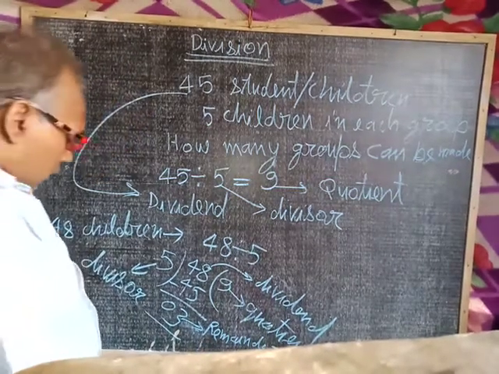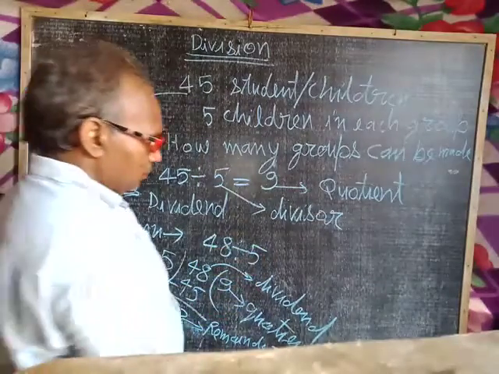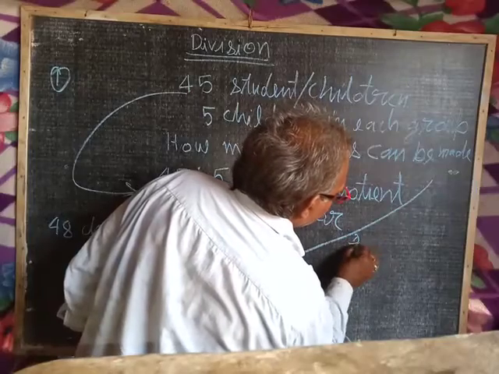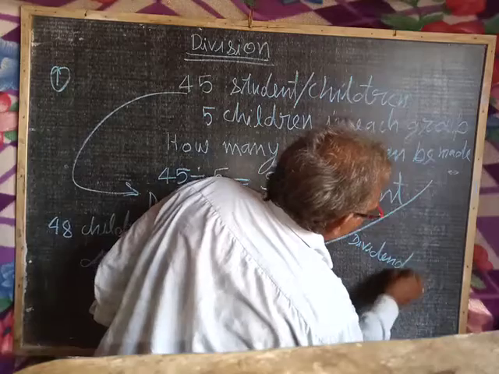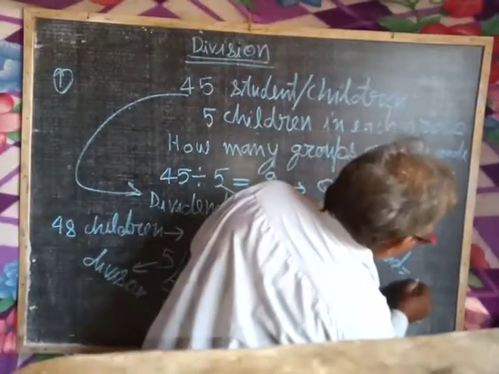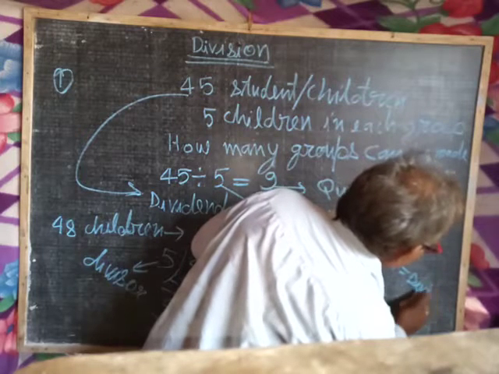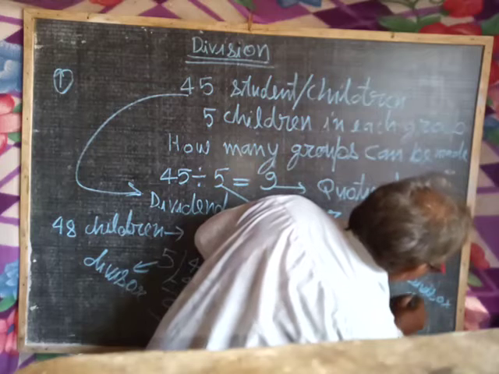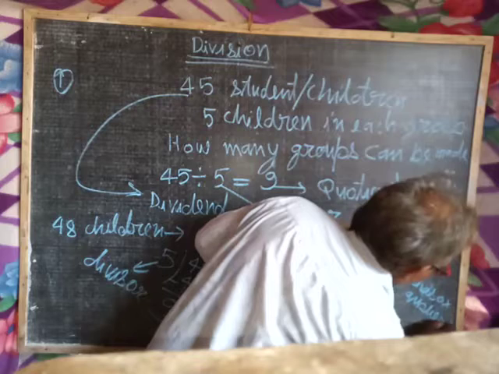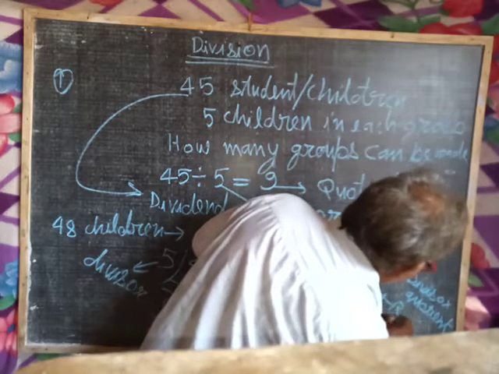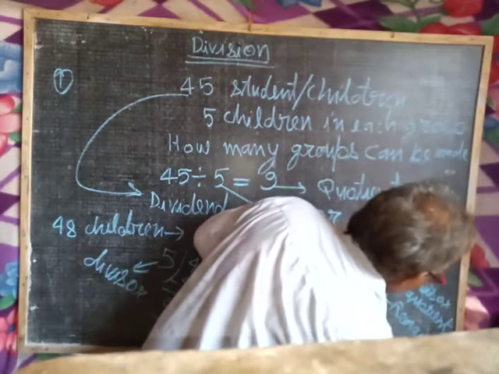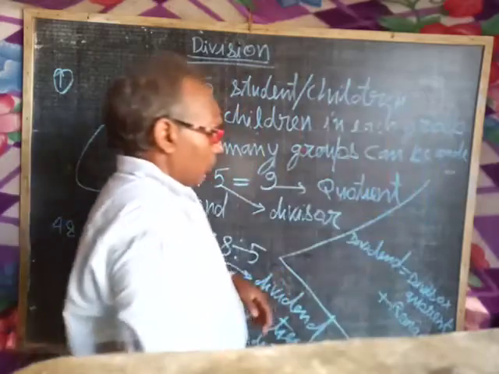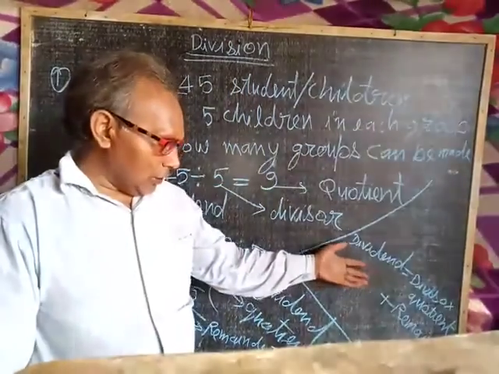The division can also be checked by a formula: dividend equal to divisor multiplied by quotient plus remainder. Means by this you can check your division.